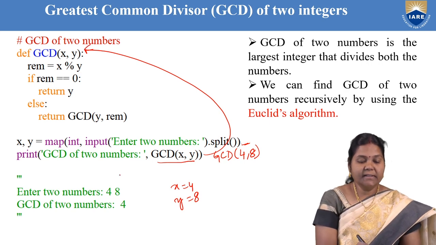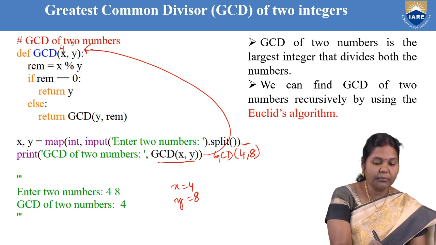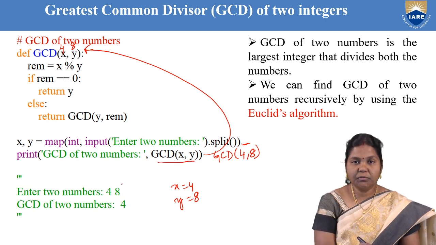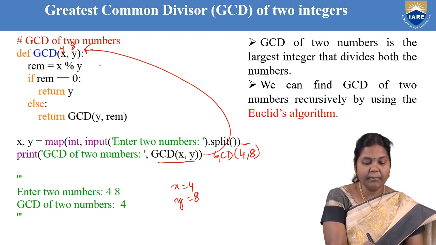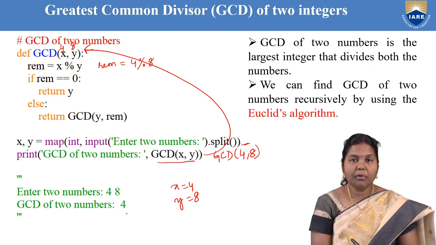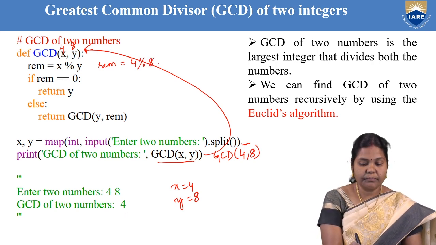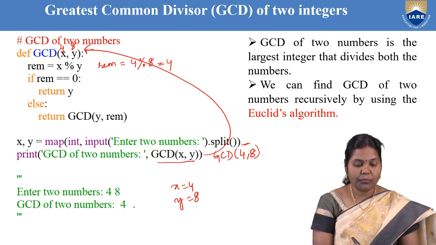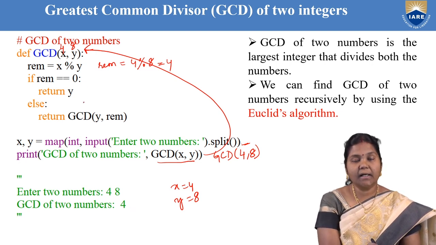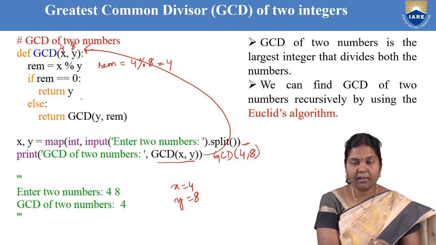Now in this case the x value is 4 and the y value is 8. It will first compute the remainder using Euclid's method. The remainder is computed as x modulus y, that is 4 modulus 8, and the remainder is 4. If the remainder is 0, then the technique says that the other number is the GCD. Here the remainder is not 0, it is 4.